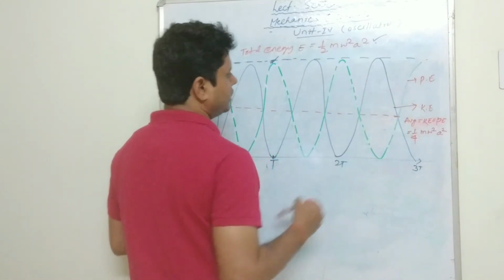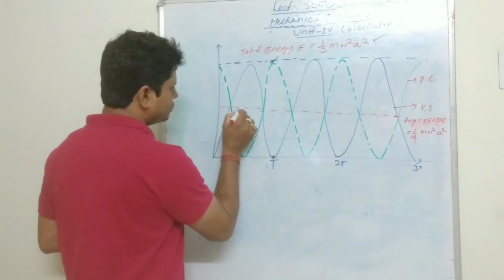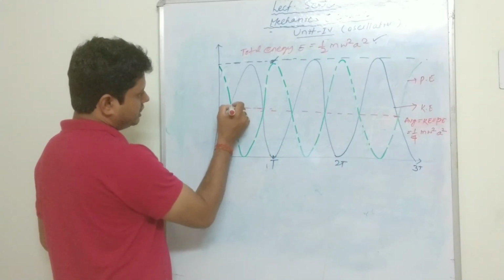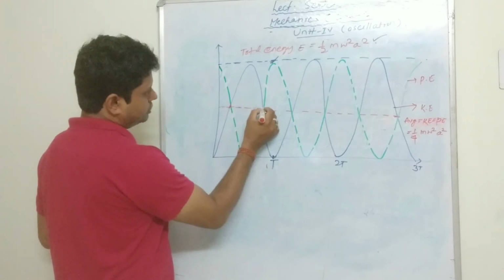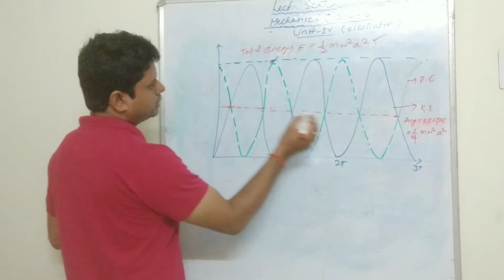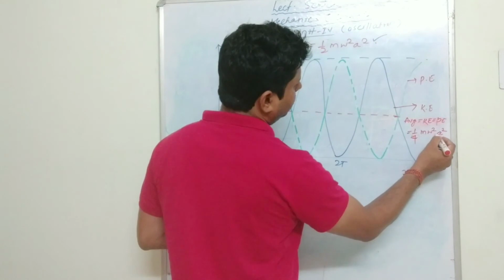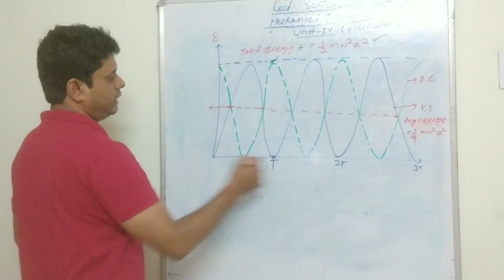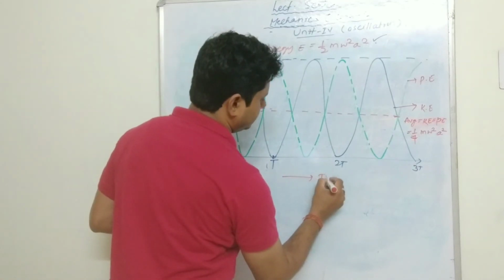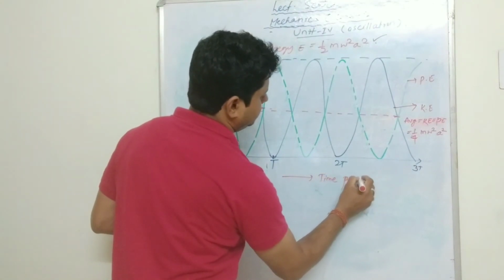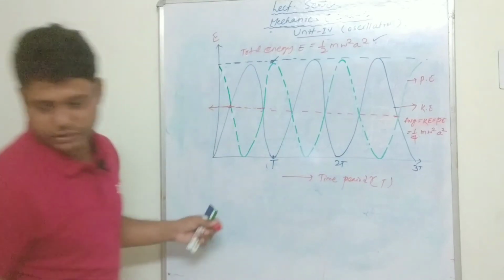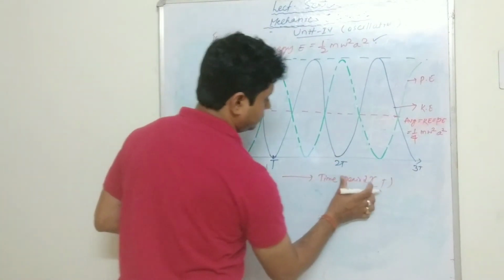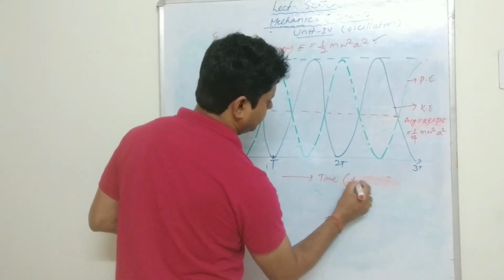Only for that reason, the kinetic energy and potential energy curves pass exactly through this middle, where they cross. This value is nothing but 1 by 4 m omega square a square. This axis is energy, and this is time.